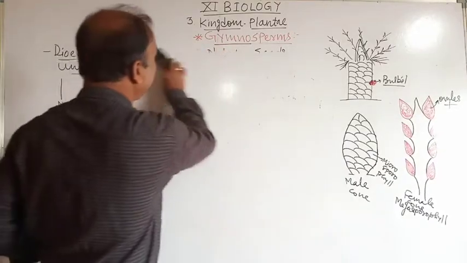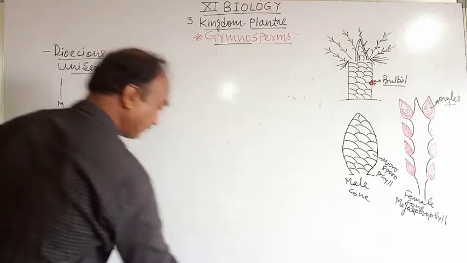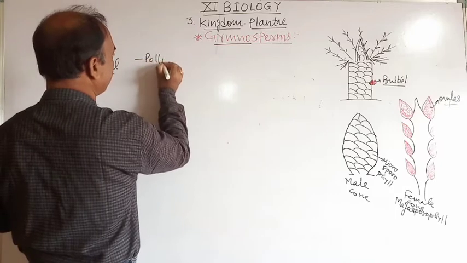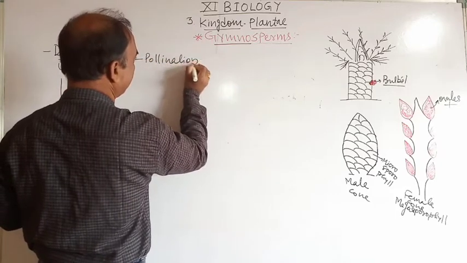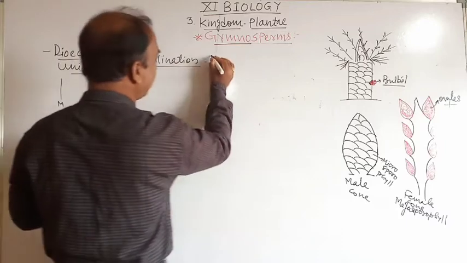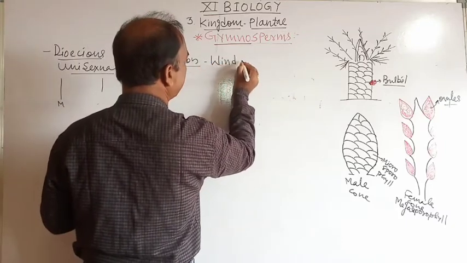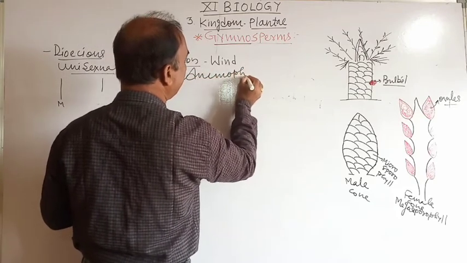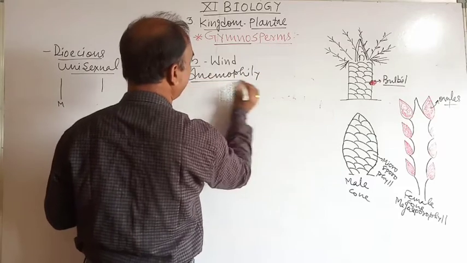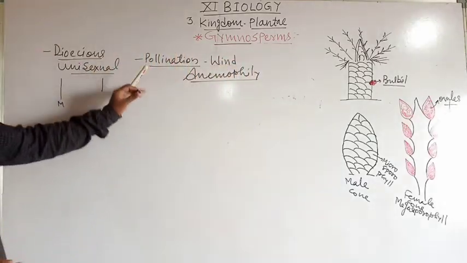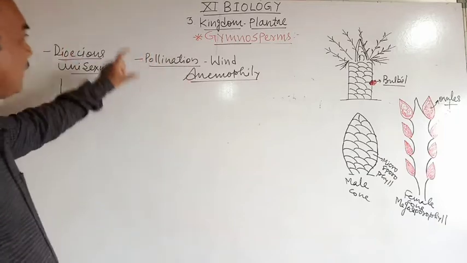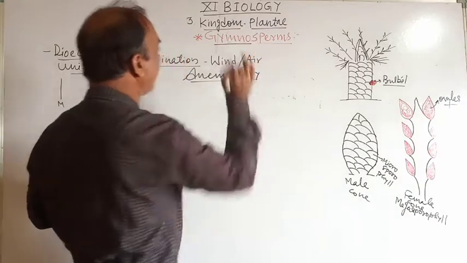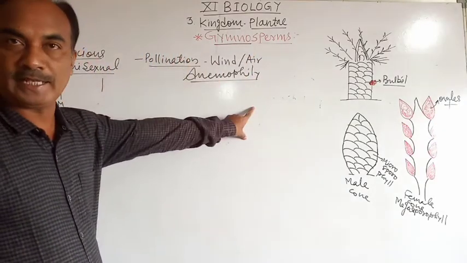Students, here is the process of pollination. In gymnosperms, pollination takes place with the help of wind, which is called anemophily. Anemophily means pollination with the help of air flow or wind.